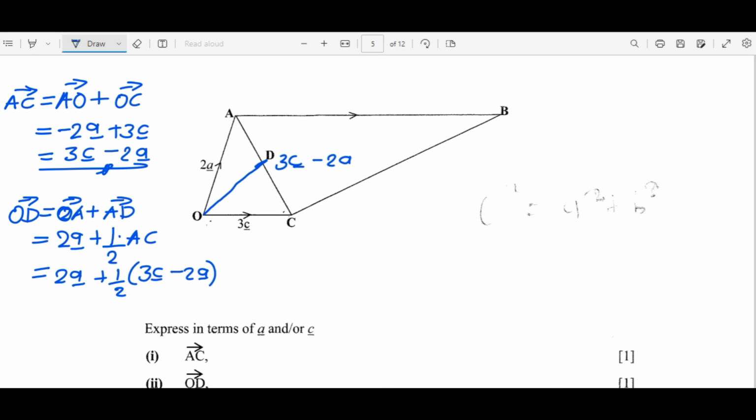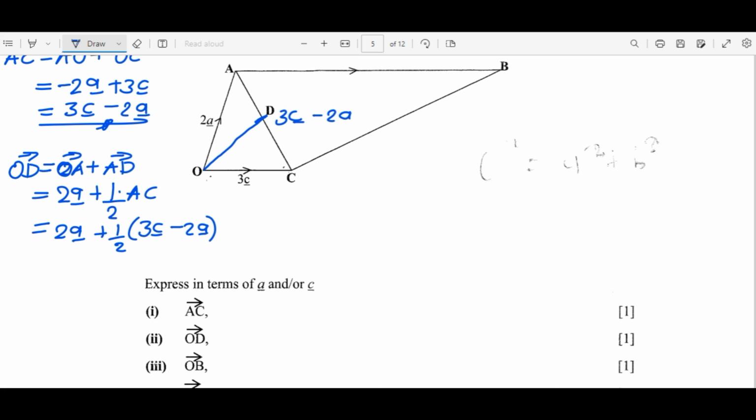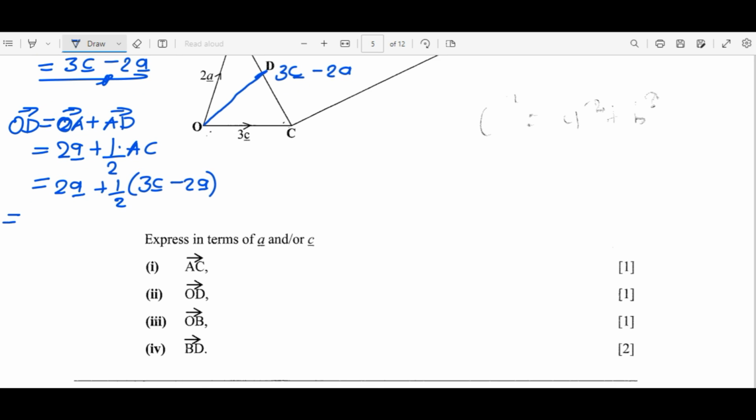Then we can simplify this. So half times 3C is 3 over 2 vector C. Then 1 over 2 times negative 2A, we can cancel this, which gives negative A, plus 3 over 2C.